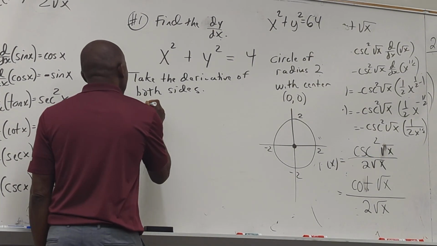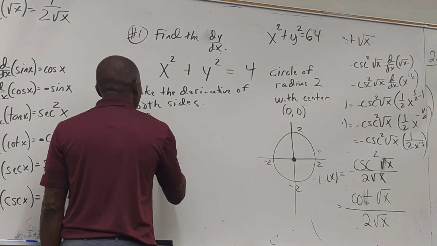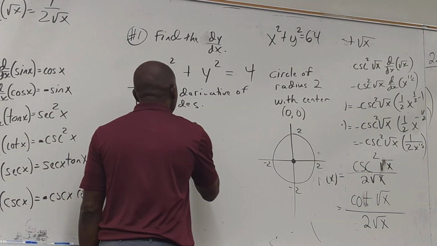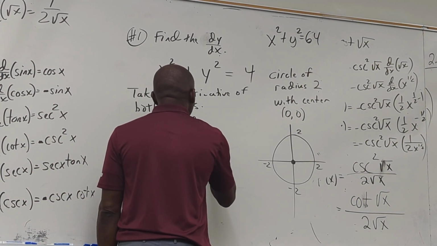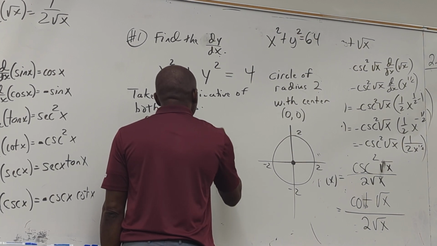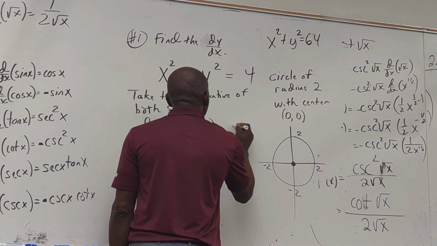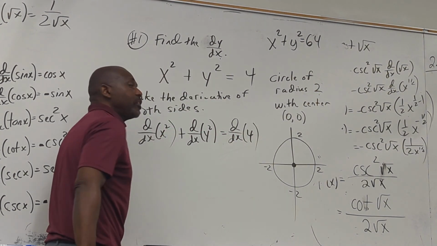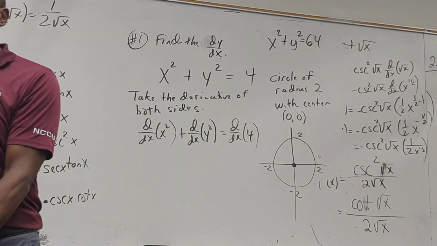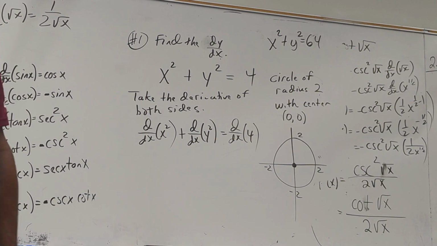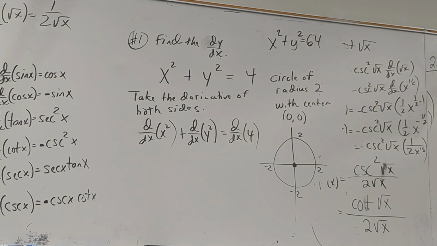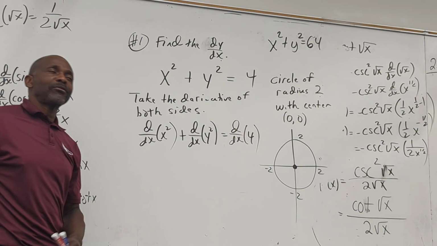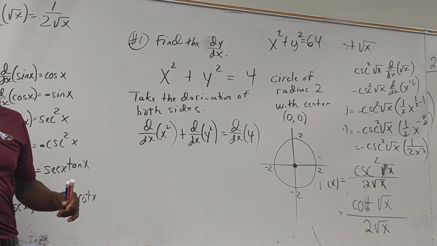So I'm going to say the derivative of x squared plus the derivative of y squared equals the derivative of 4. You just take the derivative of each little part. We good, class? And it's how easy this gets to be. I know my class will tell me beyond a shadow of a doubt that the derivative of x squared is 2x.